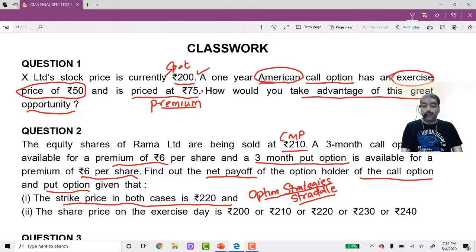Buying a call option and buying a put option, a 3-month put option and a 3-month call option. Okay? You are the option holder, that means you are buying. So you are buying a call option and you are buying a put option, both at the same strike price, with the same expiration date. Strike price in both the cases. This is important.